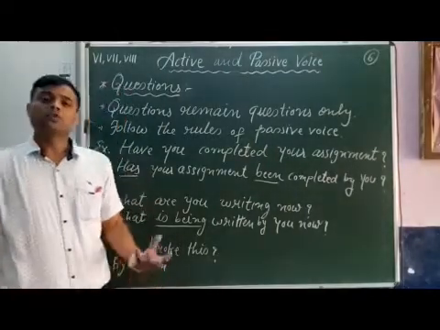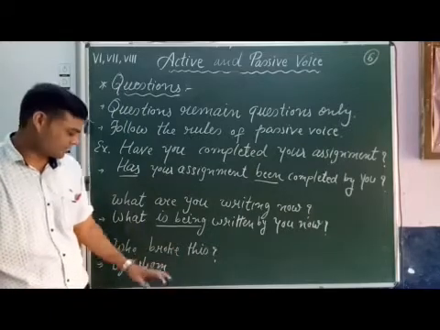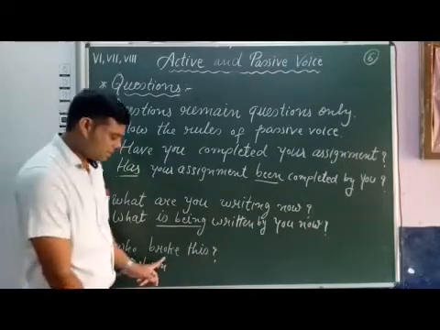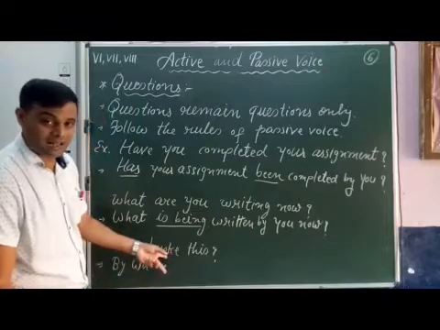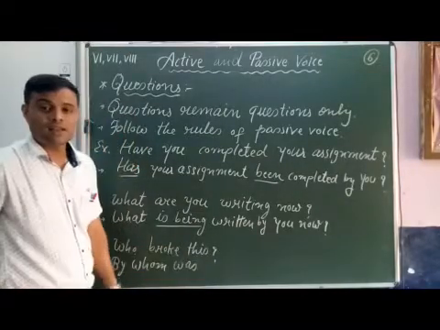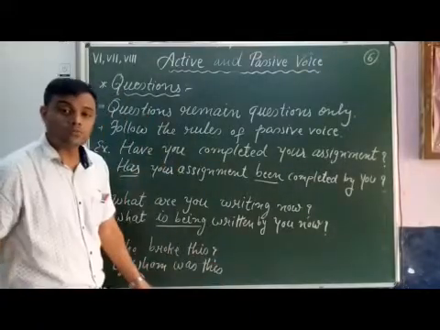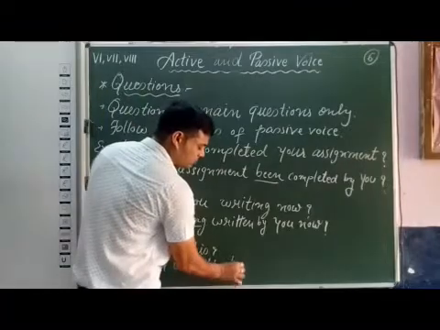After by whom, the to be form as per the tense of the sentence. Now here broke shows simple past tense. So the to be form after by whom is was. After that, object, this. By whom was this broken?